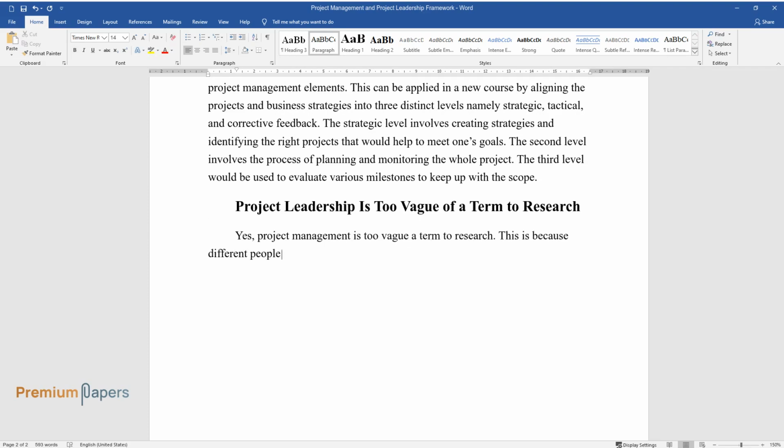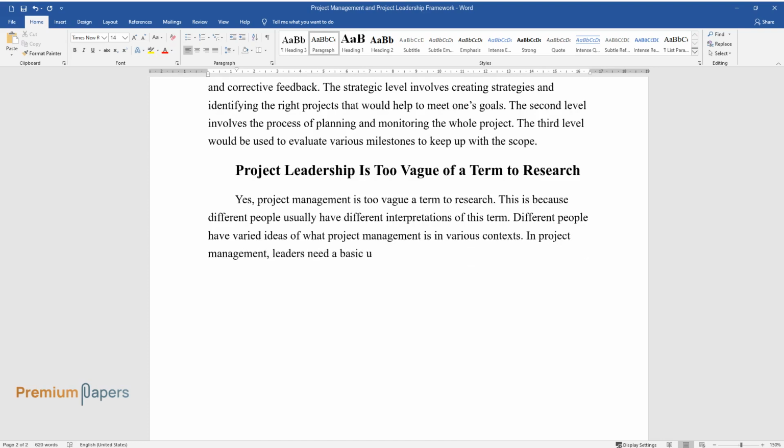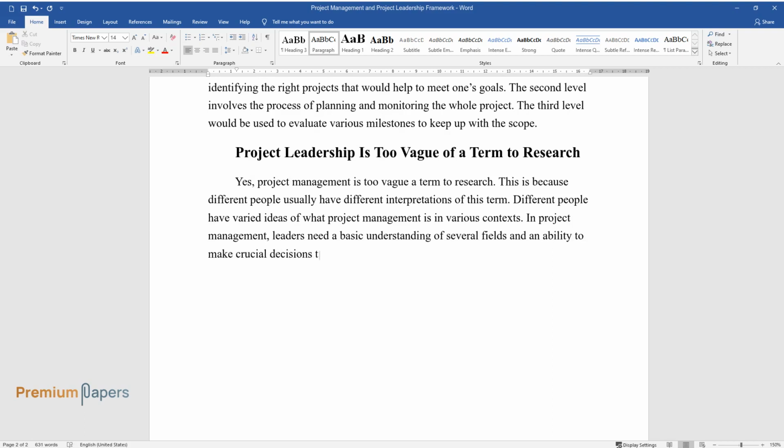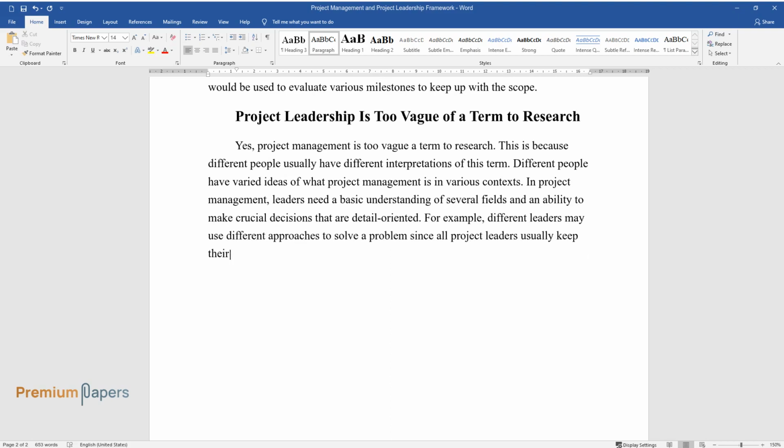This is because different people usually have different interpretations of this term. Different people have varied ideas of what project management is in various contexts. In project management, leaders need a basic understanding of several fields and an ability to make crucial decisions that are detail-oriented. For example, different leaders may use different approaches to solve a problem since all project leaders usually keep their eyes on the finish line.